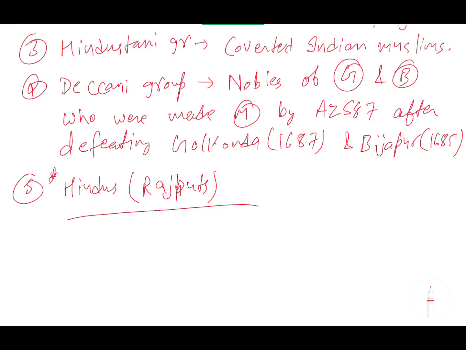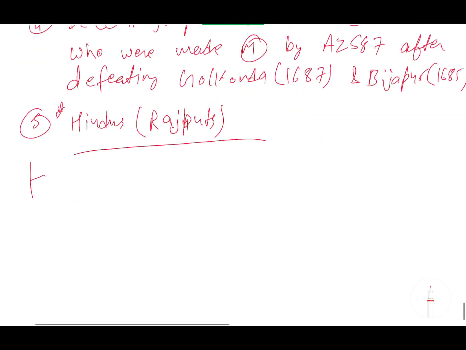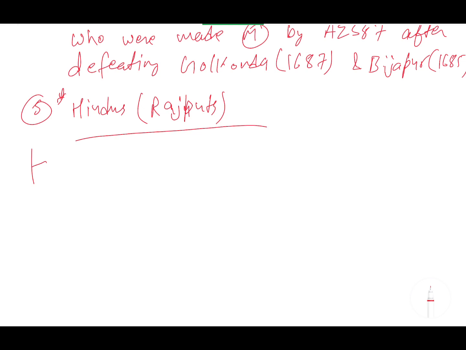Okay, so one more point I have told you: if these Mansabdars had not acted selfishly, they were capable of strengthening the center even if the emperor was weak. But now they started focusing on their respective states like Awadh, Bengal and Hyderabad, to become a successor state.